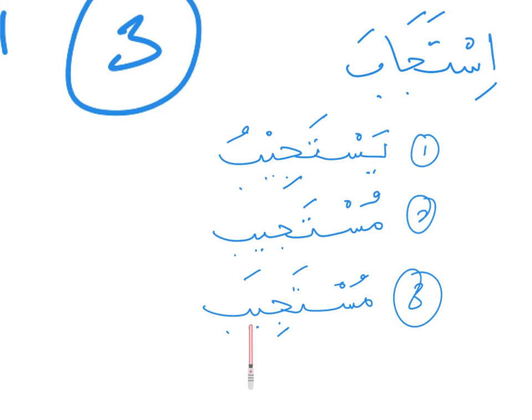Here we have a problem because of this alif, this harful illa. So this is alif. When it is changed to mudari, it changes to ya. So this is harful illa. So when you have harful illa, you need to modify the word. In order to avoid the problem when reading the word mustajib, we replace this ya with an alif. That is number one.